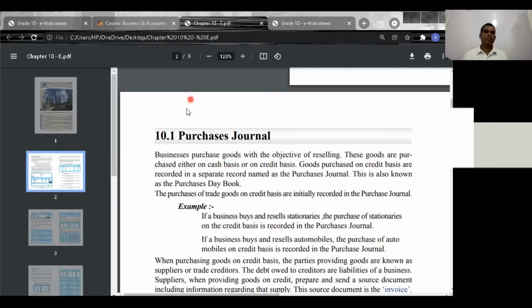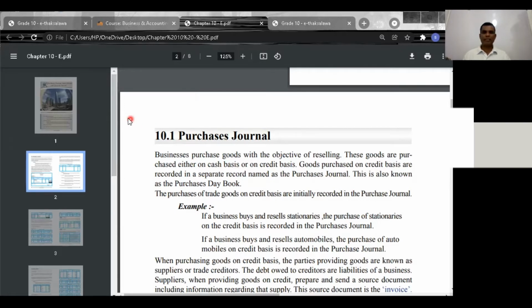In Sinhala, we say වෙළඳ භාණ්ඩ තොග. Source document is purchases invoice.